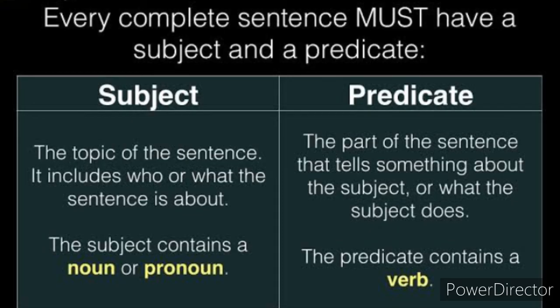Now let us recapitulate what we have learned so far. Every complete sentence must have a subject and a predicate. The subject is the topic of the sentence. It includes who or what the sentence is about. The subject contains a noun or a pronoun in it. The predicate is that part of the sentence that tells something about the subject or what the subject does. Basically, it shows the action done by the subject. The predicate contains a verb in it.